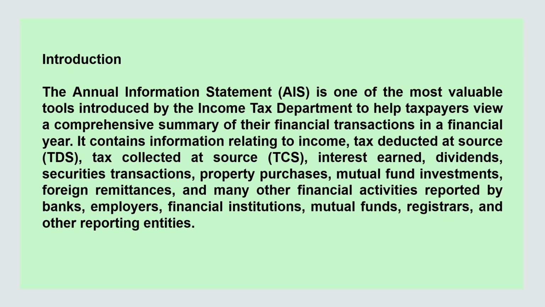Introduction. The Annual Information Statement (AIS) is one of the most valuable tools introduced by the Income Tax Department to help taxpayers view a comprehensive summary of their financial transactions in a financial year. It contains information relating to income tax deducted at source (TDS), tax collected at source (TCS), interest earned, dividends, securities transactions, property purchases, mutual fund investments, foreign remittances, and many other financial activities reported by banks, employers, financial institutions, mutual funds, registrars, and other reporting entities.